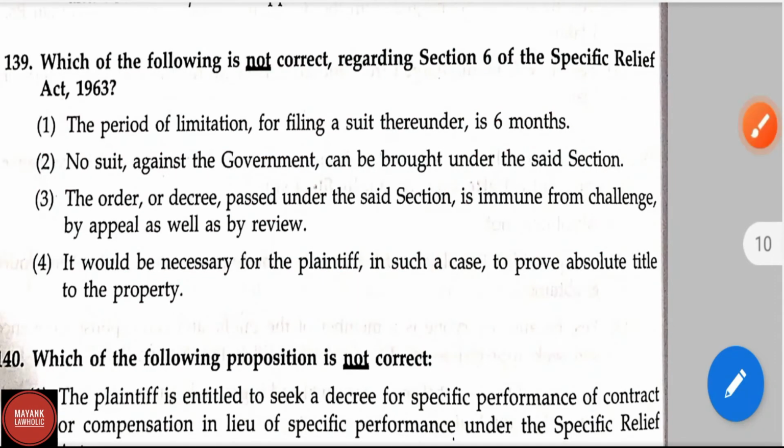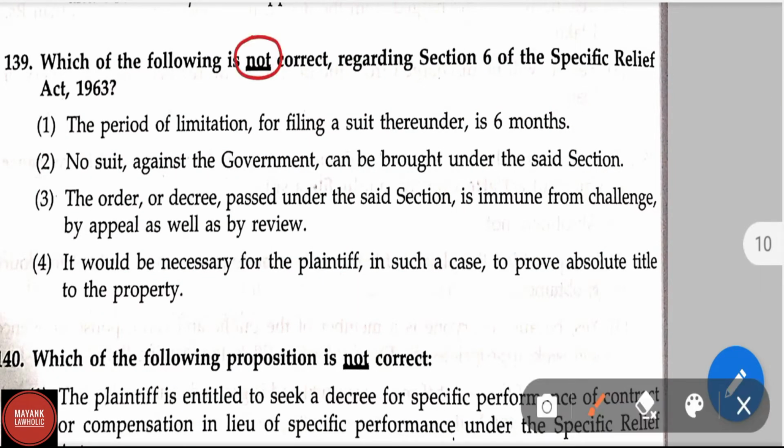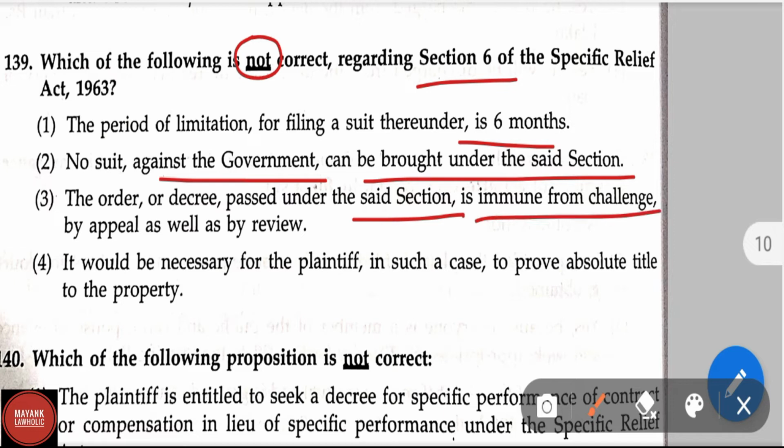Question number 139. Which of the following is not correct regarding section 6 of the SRA? Option 1, the period of limitation for filing a suit thereunder is 6 months. Option 2, no suits against the government can be brought under the said section. Option 3, the order or decree passed under the said section is immune from challenge by appeal as well as by review.